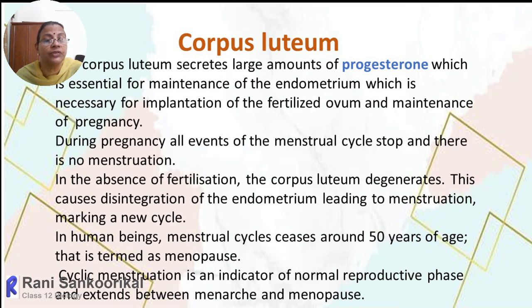In the absence of fertilization, the corpus luteum will degenerate, and this causes the disintegration of the endometrium, leading to menstruation, marking the new cycle. In human beings, the menstrual cycle ceases at about 50 or 55 years of age, and this is termed menopause. So cyclical menstruation is an indication of the normal reproductive phase, and it extends between menarche and menopause.